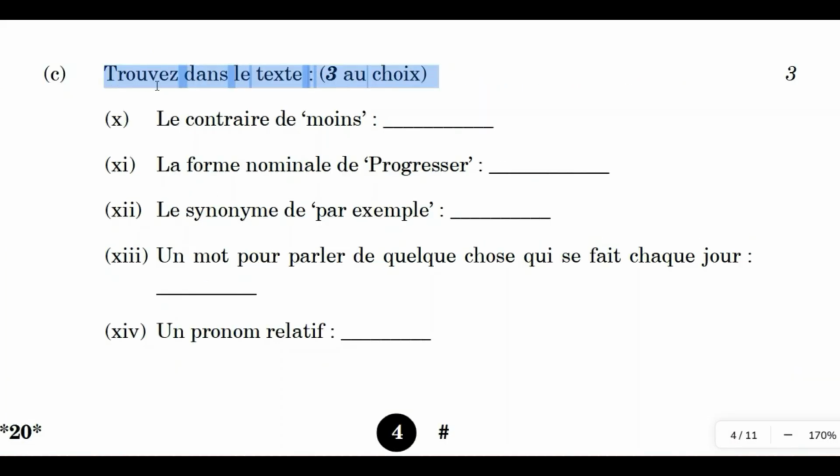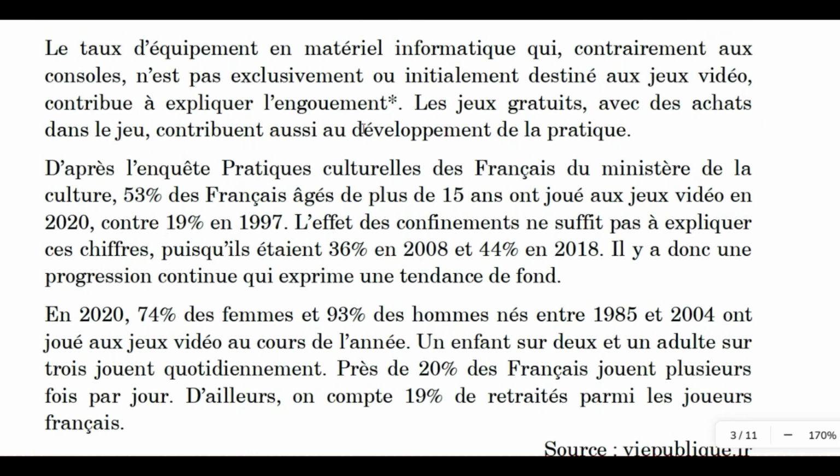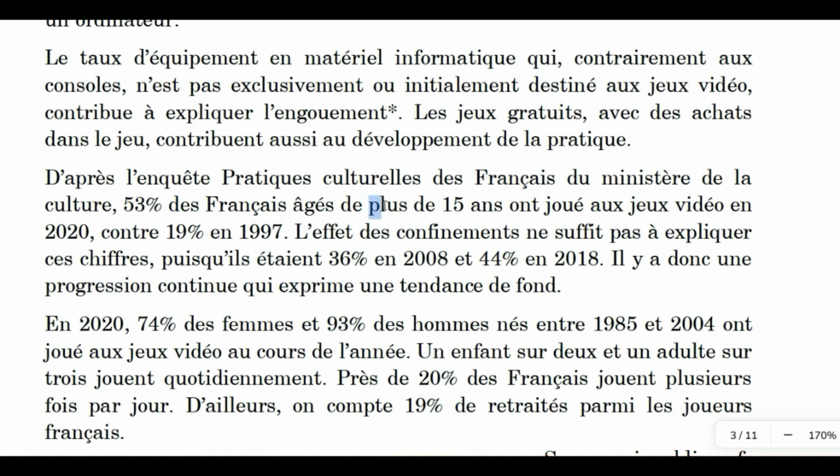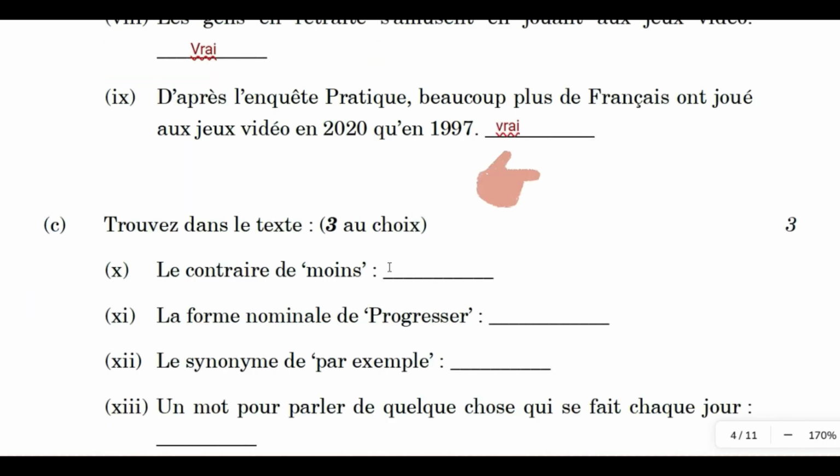The last part is trouver dans le texte. So from this, you have to answer only 3. Trois au choix means any 3 from the 5 questions given. So, le contraire de moins, the opposite of less. So we have to find here the vocabulary given. So I could find here in this paragraph plus, isn't it? So opposite of moins is plus.